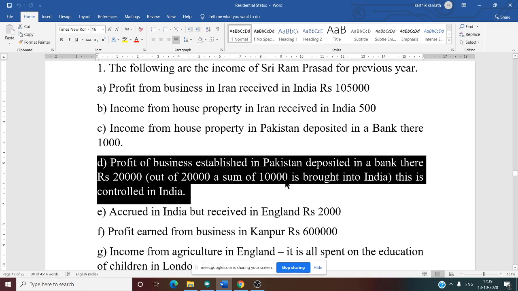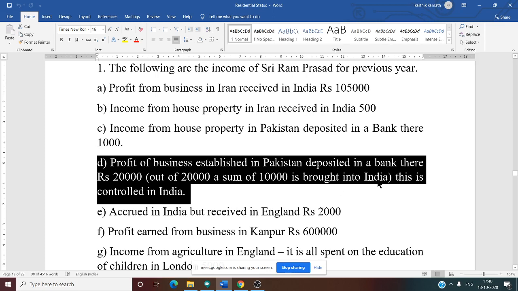Yes. So it is a profit earned and not brought to India. That is taxable. That means 10,000 is not brought to India, isn't it? So the entire amount of 20,000 we need to see. The 10,000 brought to India doesn't matter.